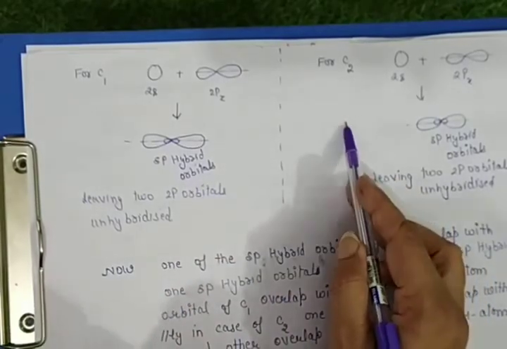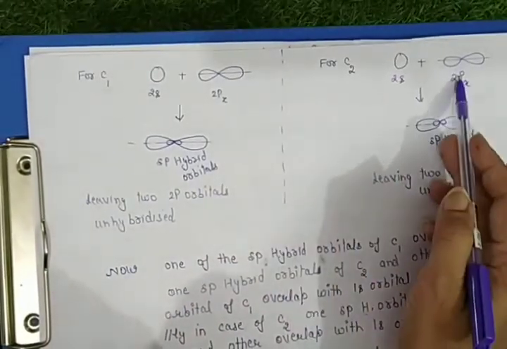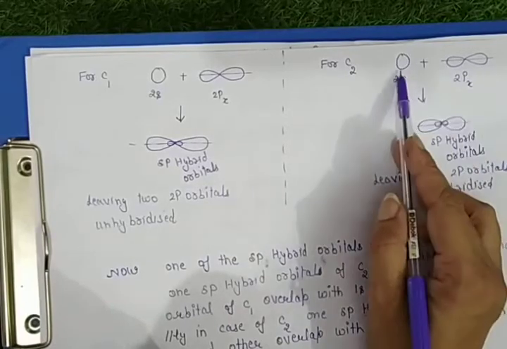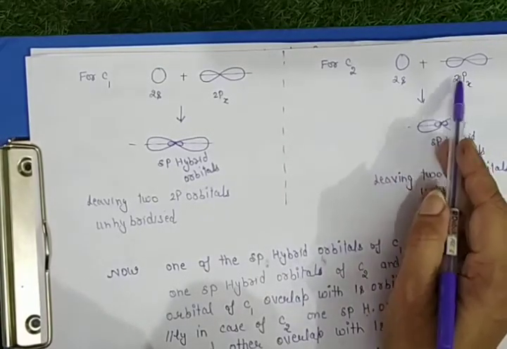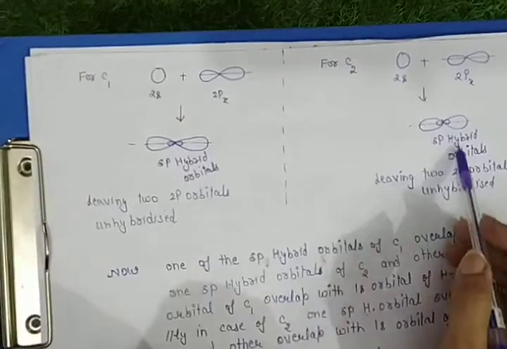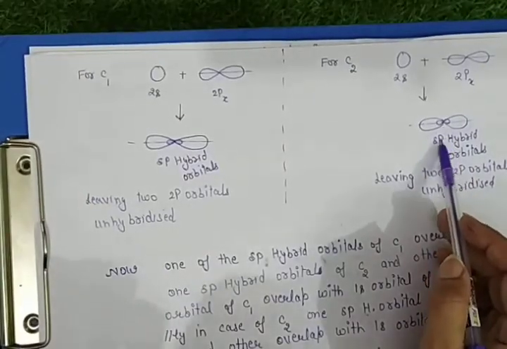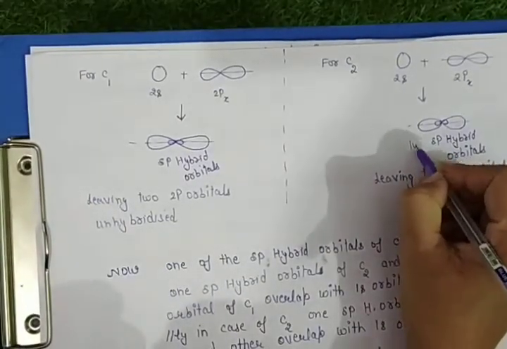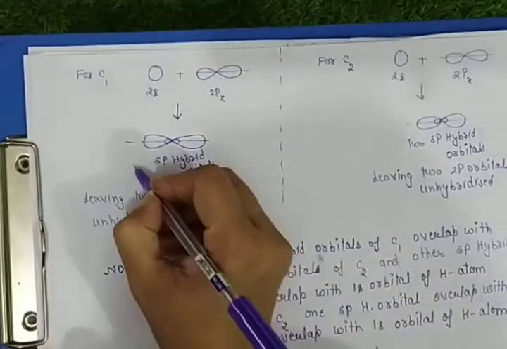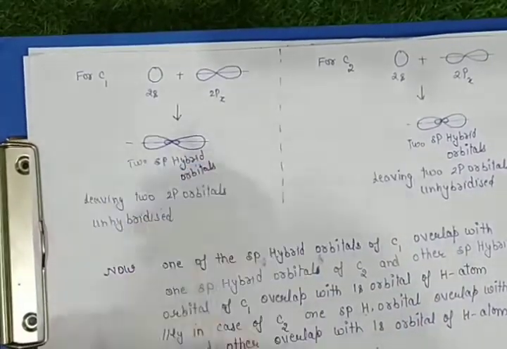Similarly with C2, s and p, belonging to the valence shell, that is the second shell, undergo hybridization to give 2 sp hybrid orbitals. Here also there are 2 sp hybrid orbitals.